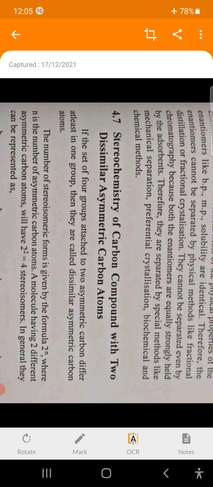That includes two types: the two asymmetric carbons are dissimilar, and another type where the two asymmetric carbon atoms are similar. Here first we discuss stereochemistry of carbon compounds with two dissimilar asymmetric carbon atoms.